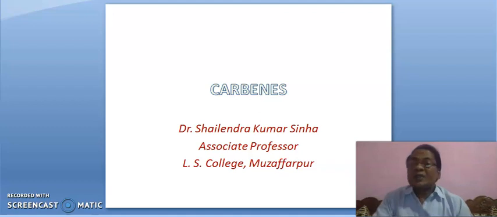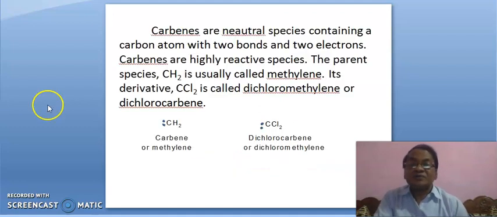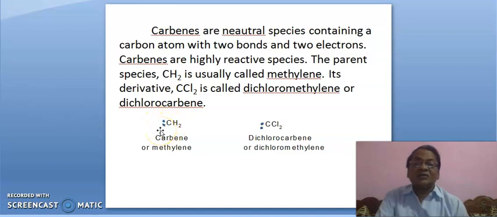Carbene is a reactive species having a sextet in the outermost shell of its carbon. Two electrons and two hydrogen atoms are attached to this carbon, giving CH2; with two chlorines it is dichlorocarbene. Carbene is the reactive species. It has a sextet in the outermost orbit of carbon.